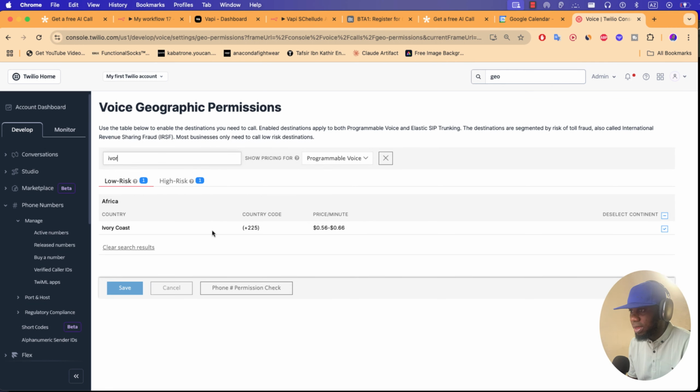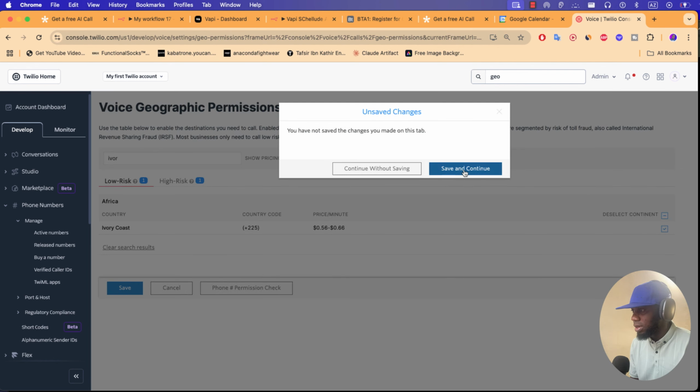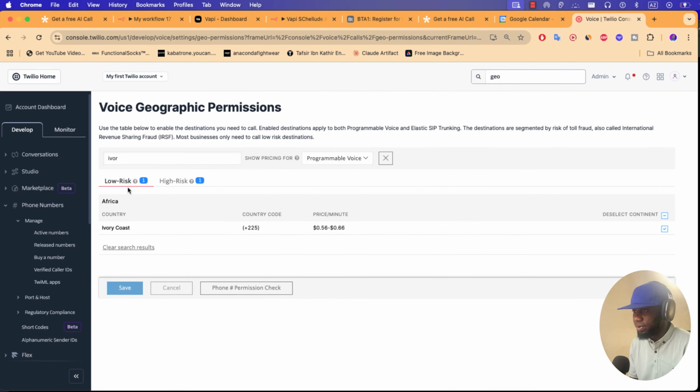You'll notice that this country has low risk and high risk configurations. So you must check it and save. Go to high risk and check it. Sometimes checking low risk has an issue, but if you want to check high risk, you'll notice that Twilio will ask you to go to the Pro plan. We'll go to the Pro plan, and after that you must configure your account.